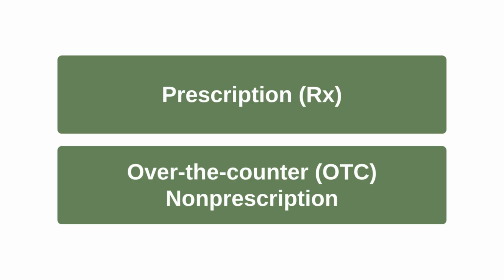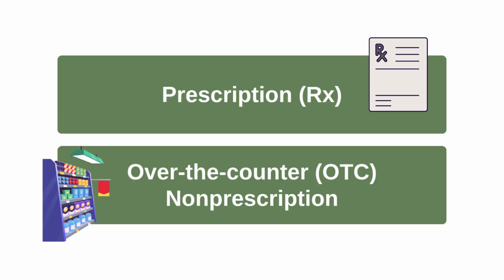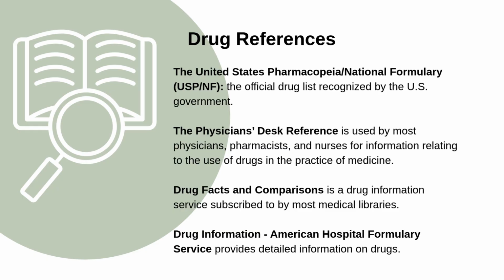Prescription drugs require an order from a doctor, PA, or NP. A prescription is a legal order that contains instructions for the pharmacist. OTC or non-prescription drugs can be purchased without a physician's approval, like Tylenol off the shelf. Drug references are important tools for allied health professionals. Each reference contains specific information about drugs. Go ahead and pause this video and you can read down below.